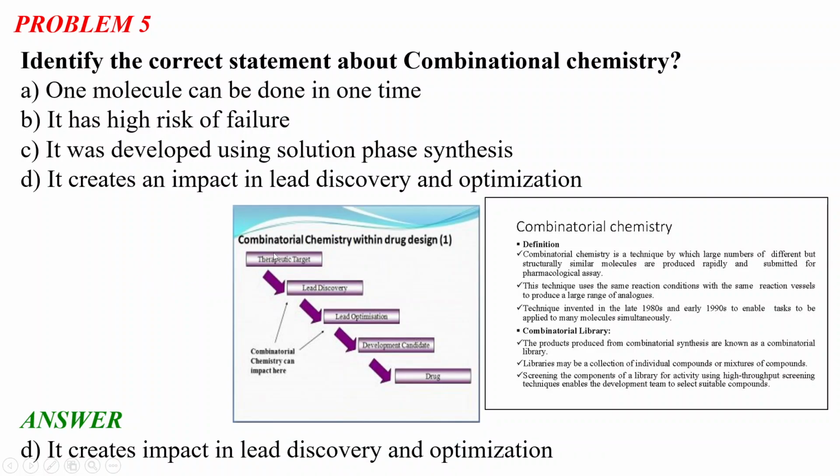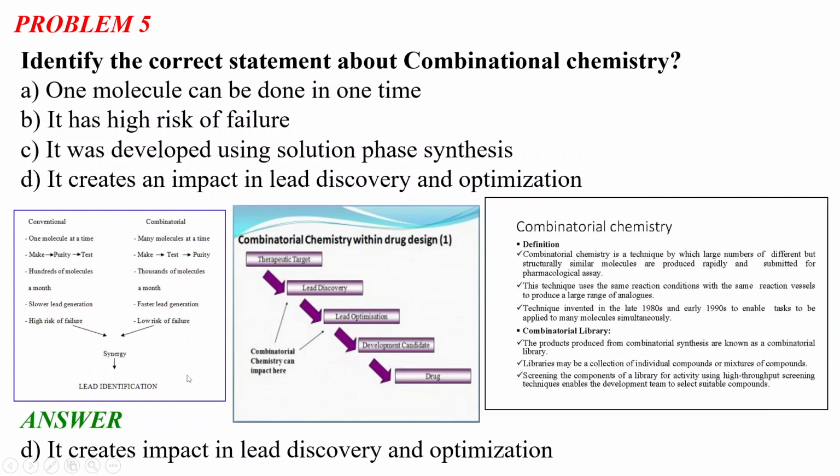Okay, so in the combination of chemistry within drug design, what happens first, the therapeutic target is identified. The next step is the lead discovery, and the third step is the lead optimization, and then the development of the candidate, and we get the drug molecule. So it is a basic flowchart of drug design. And combinatorial chemistry can impact the lead discovery and lead optimization, meaning the second and third steps of this drug design. Okay.